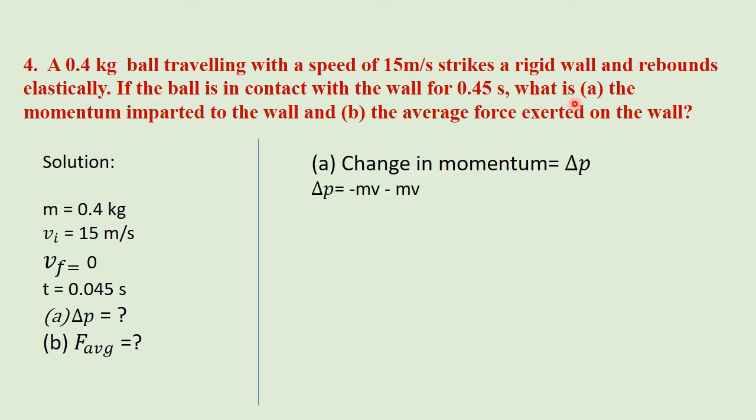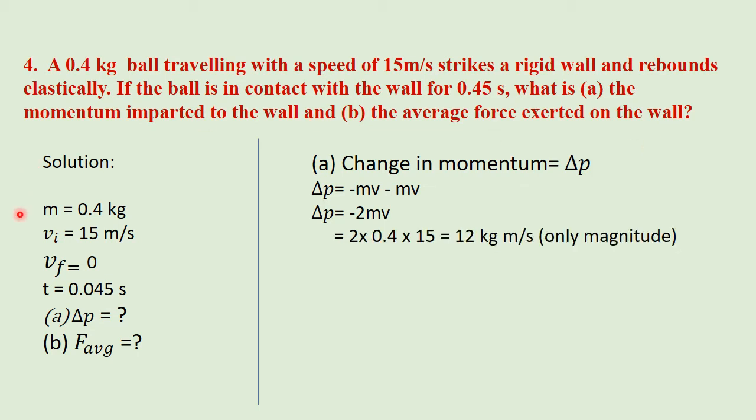For change in momentum, we know that we can subtract initial momentum from final momentum, that is final momentum Pf minus initial momentum Pi. Because of the change in direction, opposite direction, we use a negative sign here and the magnitude of momentum is the same, so we get delta P is equal to minus 2mv.